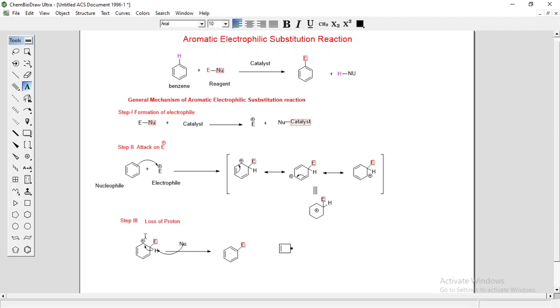So in the third step, this nucleophile removes the proton from the arenium ion intermediate. The loss of this proton allows the electron from this CH bond to go back into the aromatic ring and regenerate the aromatic pi system, because this aromatic pi system is more stable than this one. So the driving force for this reaction is aromaticity of the compound. So this is the general mechanism of electrophilic aromatic substitution reaction.